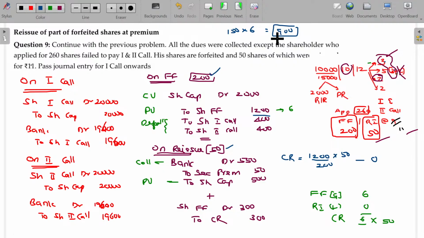The remaining forfeited shares and the gain on them will be kept as it is in forfeiture until they are reissued later on. Clear? Out of 1,200, for 150 shares it is 900, for 50 shares it is 600. This 600 only is used now. From that, reissue loss 0 is subtracted, so balance 600. Okay, what's the value? This is 900, this is 300. This 300 minus 0 is transferable here. Clear? That's very, very important.